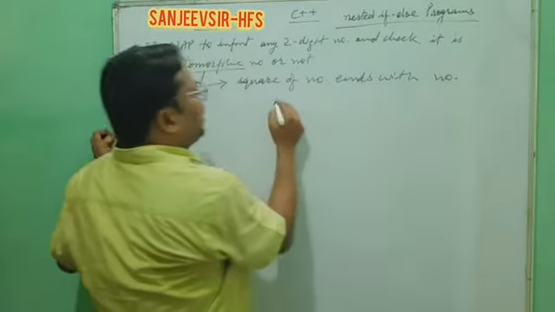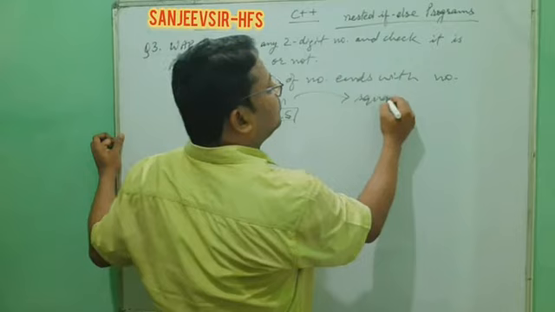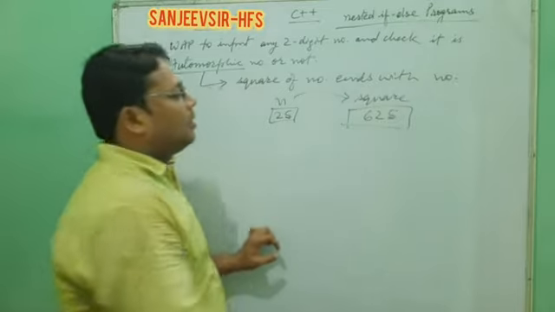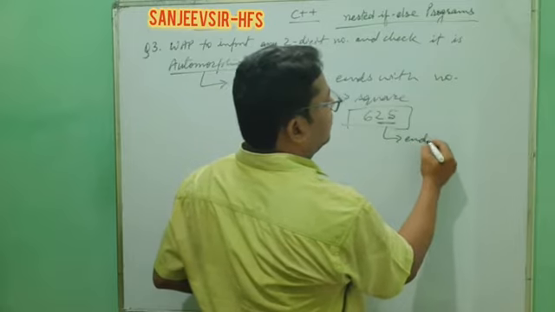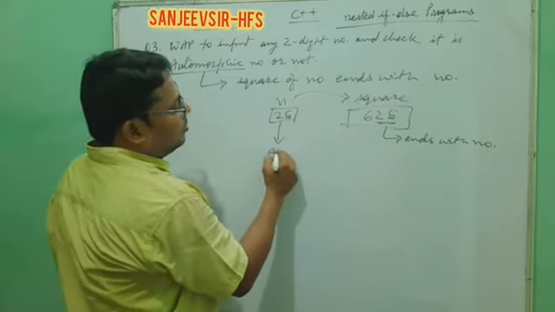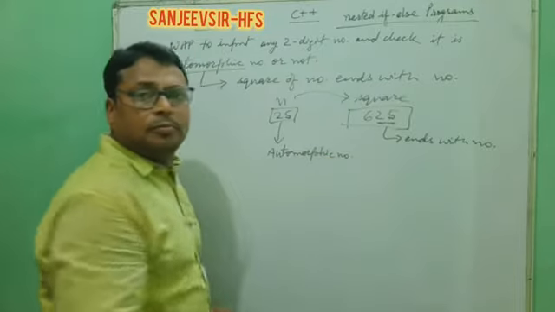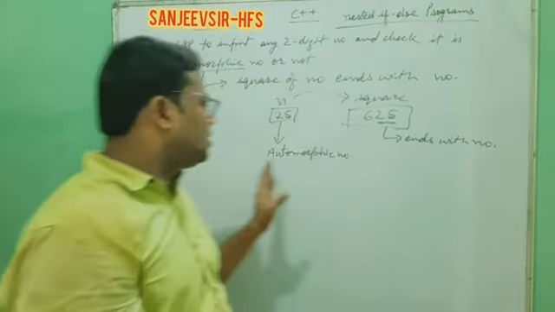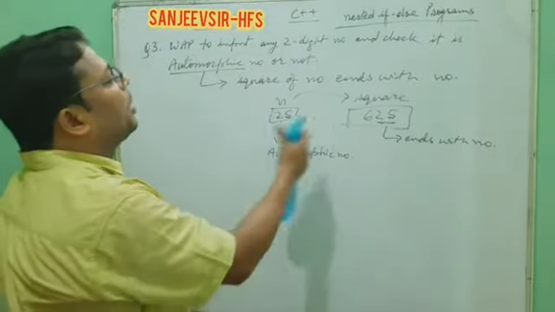That means n is 25, square is 625, that ends with the number. So this is an automorphic number. Okay, so this is an automorphic number. Now we go for the program.